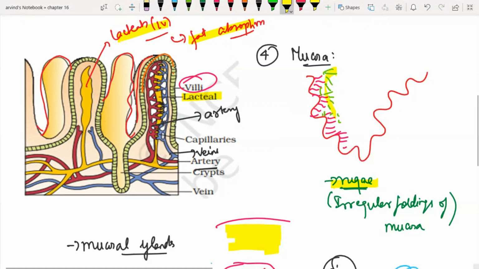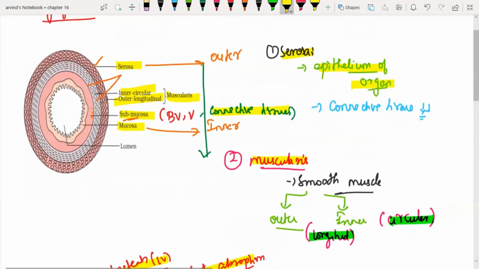So just know how the layers are arranged from the outer to inner aspect or from inner to outer aspect. Again, a twist can be here. They can ask you from outer to inner or inner to outer. We should not make such blunder mistakes. Read the question and try to understand whether they have asked from outer to inner or inner to outer, right? And then answer. And they can ask you something on villi, or they can ask you about Brunner's gland, or they can ask you about the muscularis layer sometimes, right? So this is with respect to histology, as a simplified version of histology.